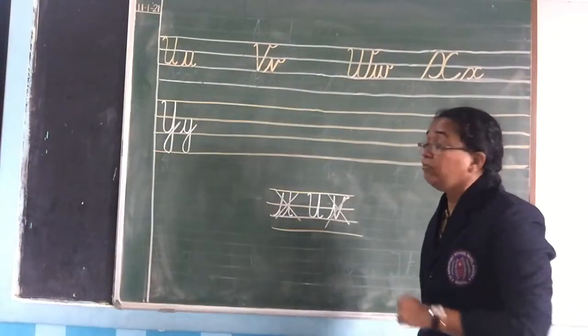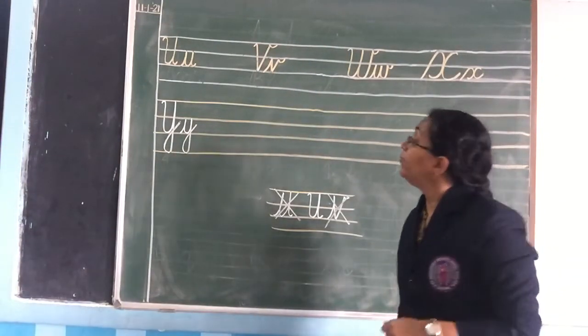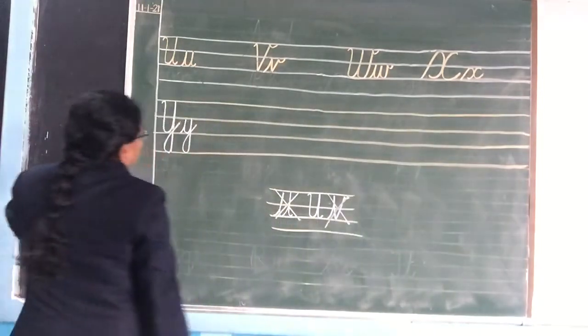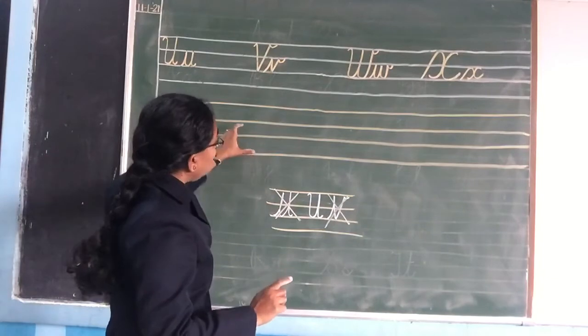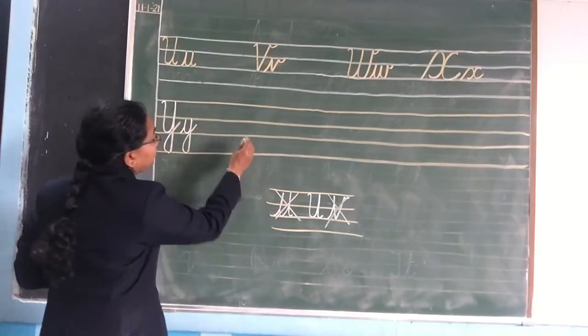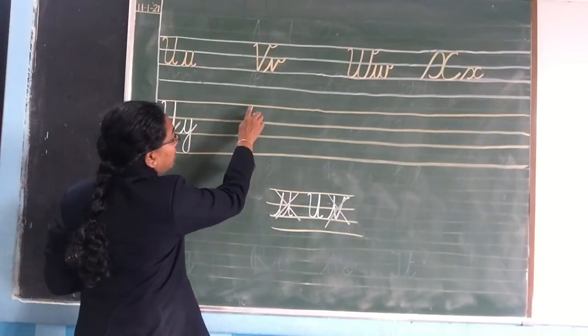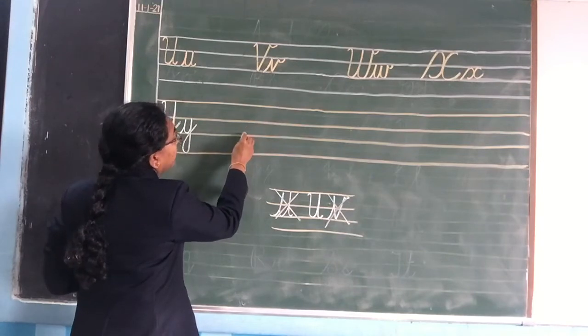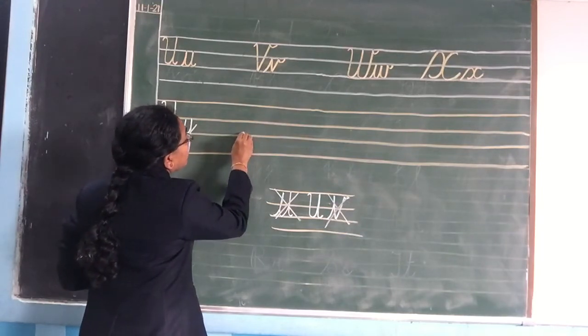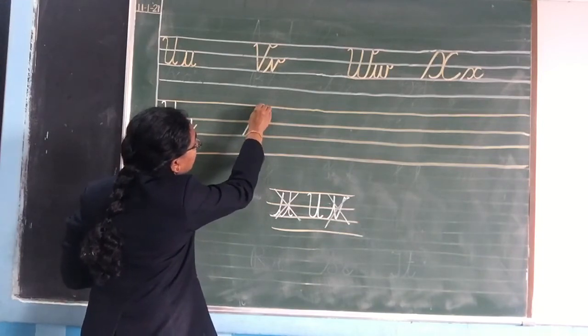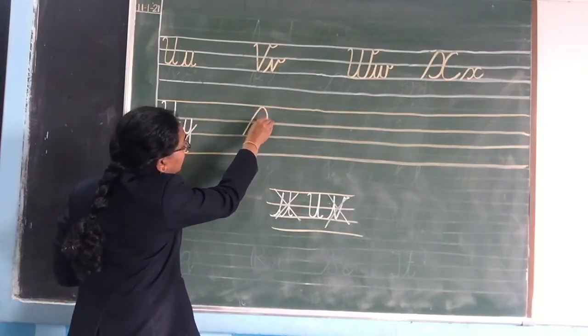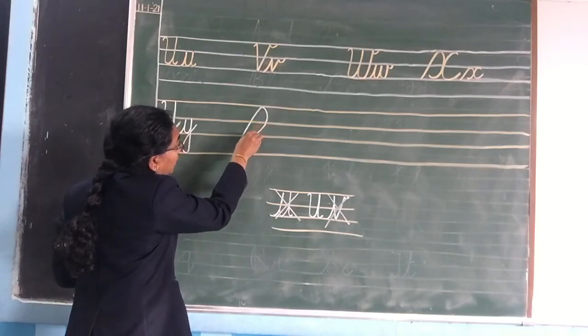Now the last alphabet is Z. Now children, while writing Z, capital Z, please be very careful. We'll start from here, first line, second line, third line. Okay. Make a slanting line like this. Then turn. Come to the third line.